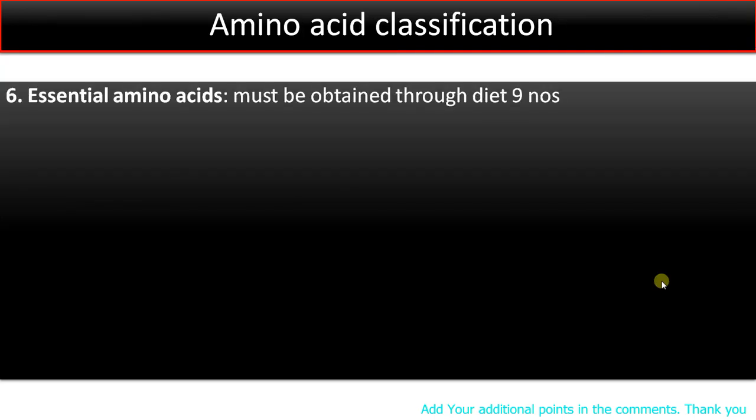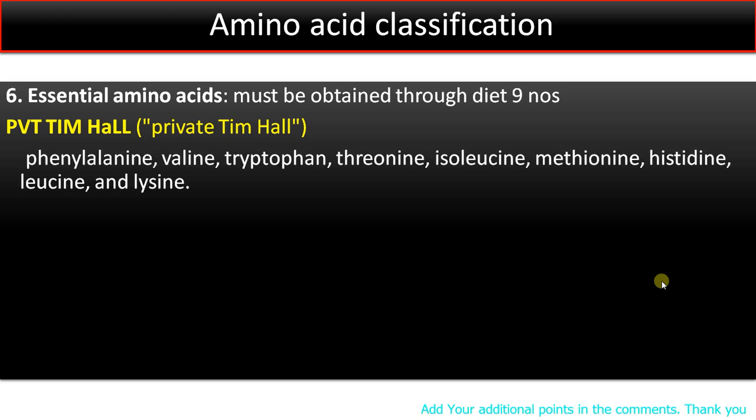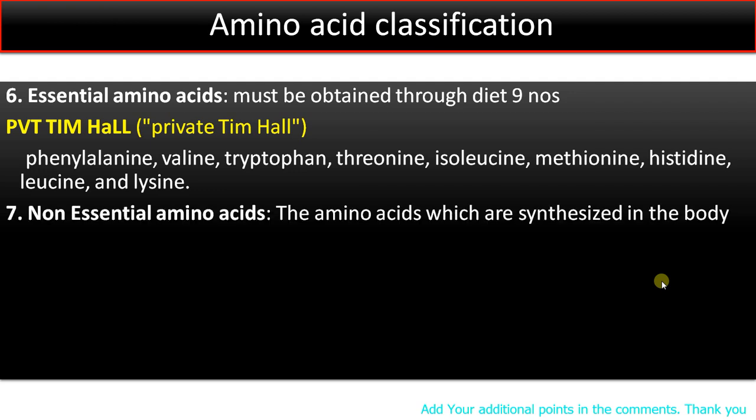Point number 6. Essential amino acids are amino acids that should be obtained through diet. 9 in numbers, it can be remembered easily as PVT TIM HALL. Phenylalanine, valine, tryptophan, threonine, isoleucine, methionine, histidine, leucine and lysine. Point number 7. Non-essential amino acids which are synthesized in the body.